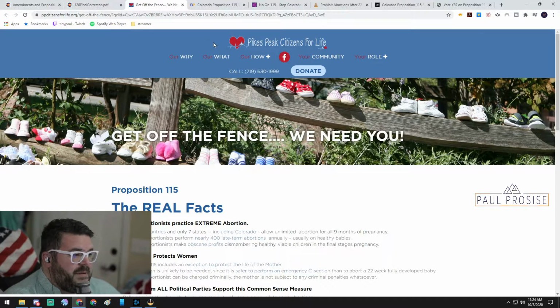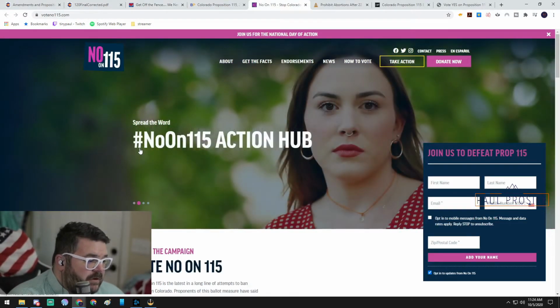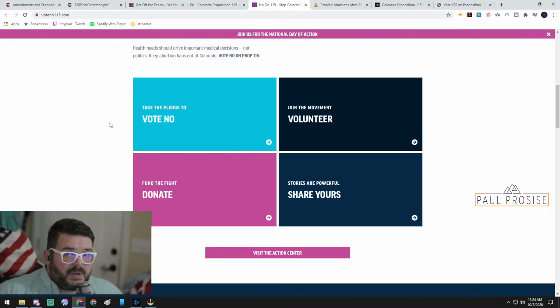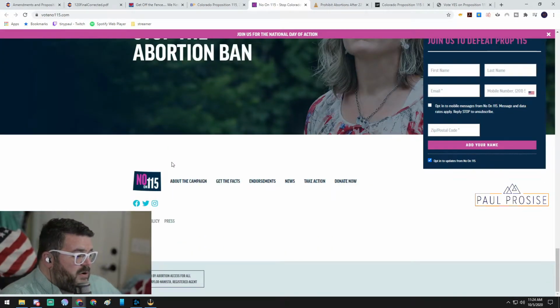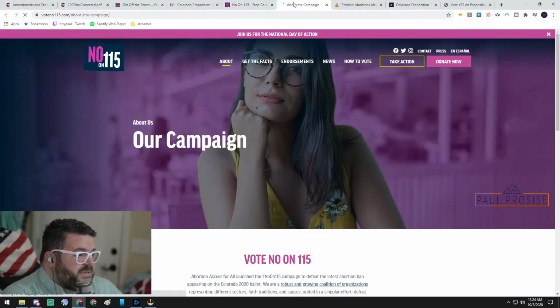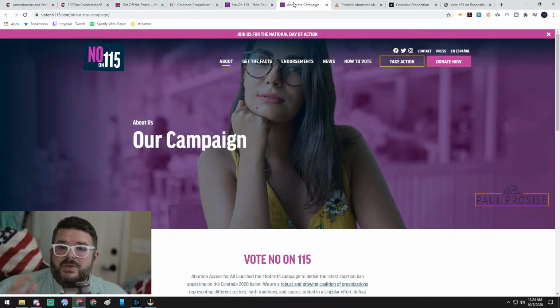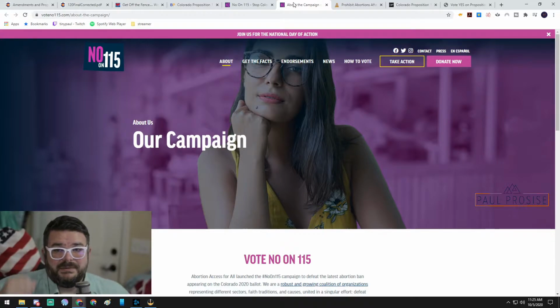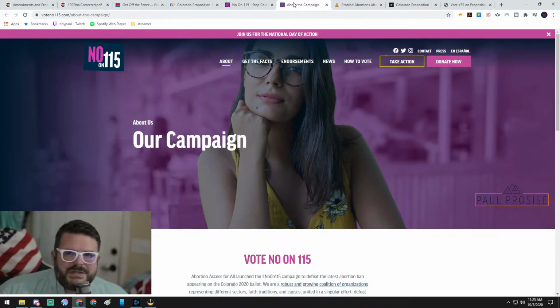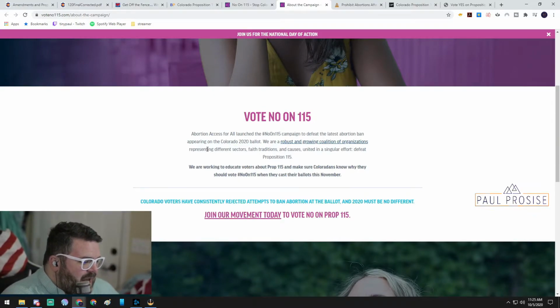Then you can start finding people that are for and people that are against this. No on 115. There's a Vote No on 115. We know that Students for Vote No on 115 are for California. And this is what I typically try to do. I try to find out who the people are behind this. And sometimes you have to go to the TRACER website and find out who these people are, who's giving to these organizations. It can be murky, honestly, because you want to vote no and you're actually for something. Sometimes you vote yes and you're actually against it. It's confusing. These things can be confusing. So this is how I go about doing things. Who are for these things?